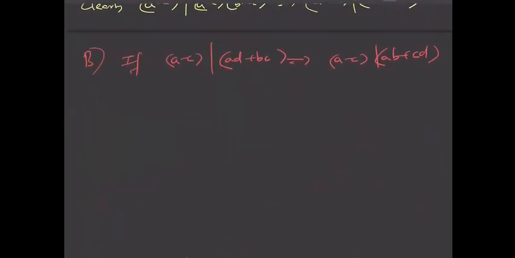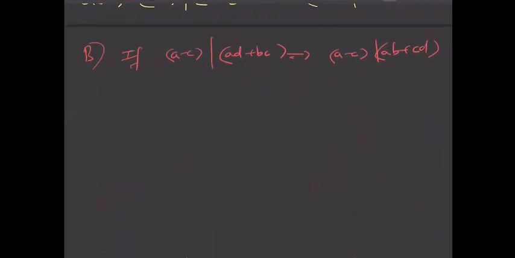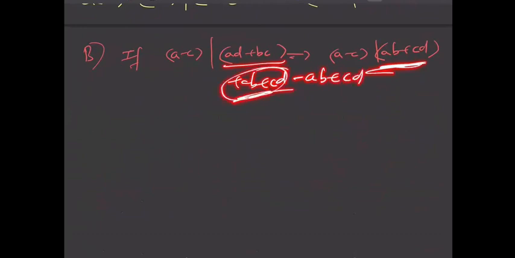Similarly, you need to prove that a minus c divides ab plus cd. So here you just add ab plus cd and subtract ab plus cd, and you leave this part as it is. And from here you take common and you can do it. So I'm just leaving it to you.